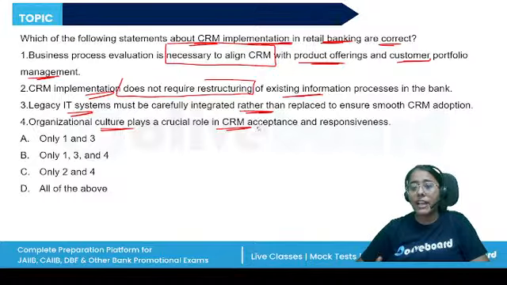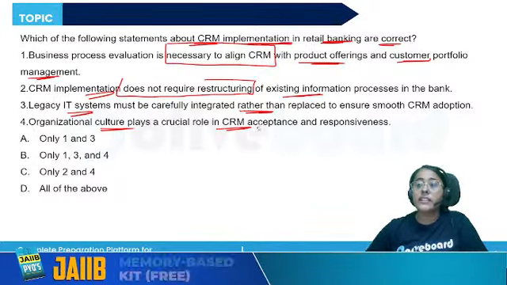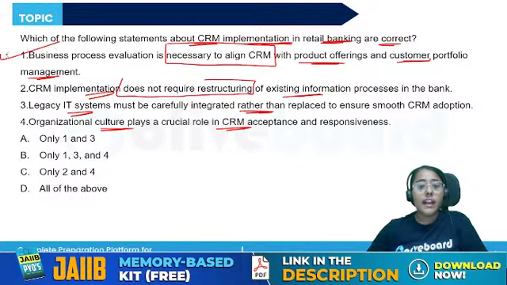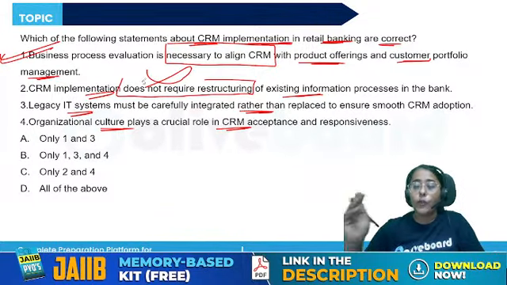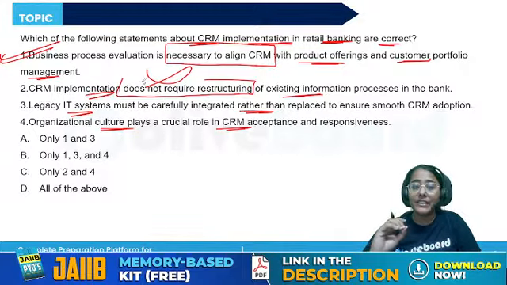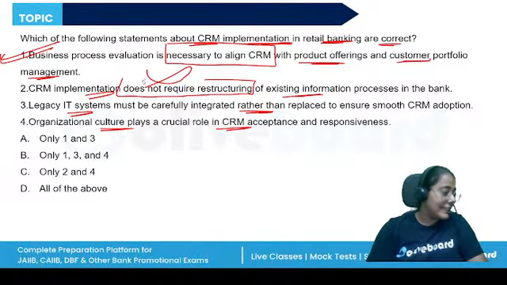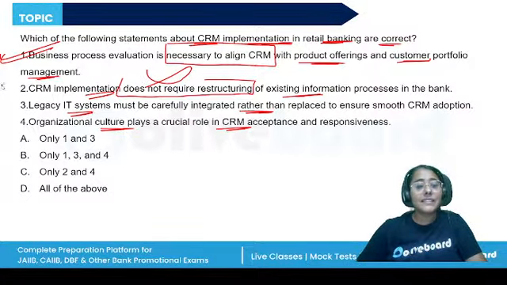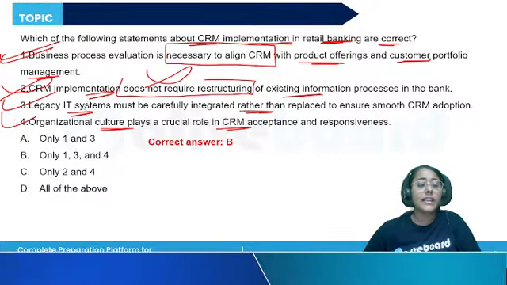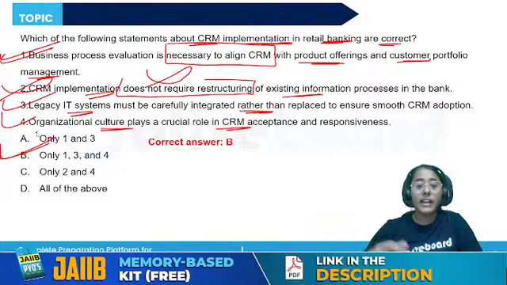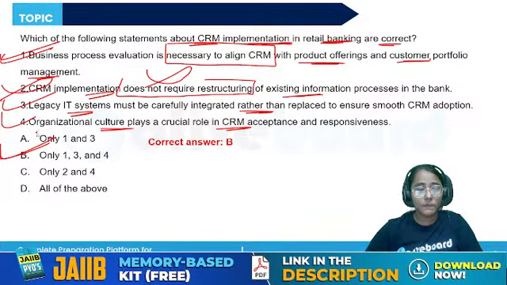Business process evaluation is necessary to align the CRM with the customer portfolio. CRM implementation does require restructuring. Whatever information we have right now, we need to restructure. So the second statement is incorrect. Rest all the statements are correct. So the correct answer should be B, 1, 3, and 4.